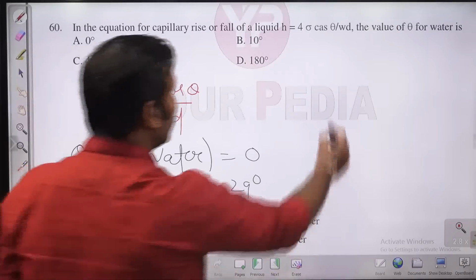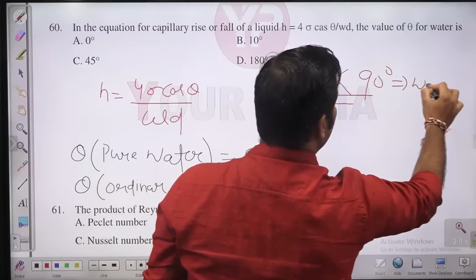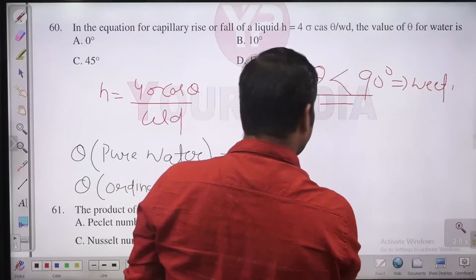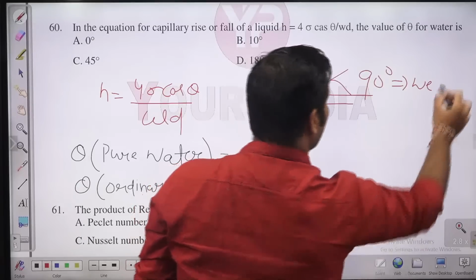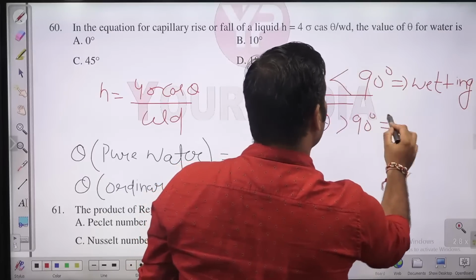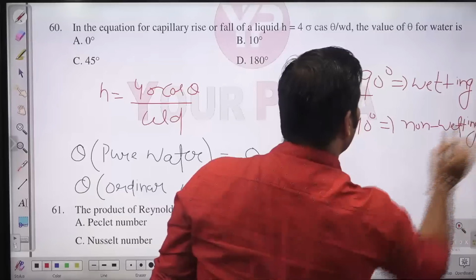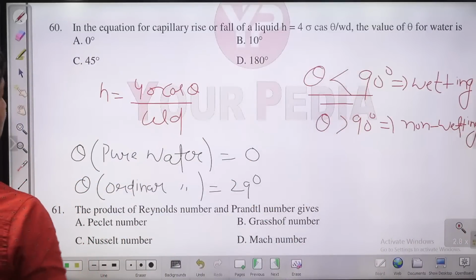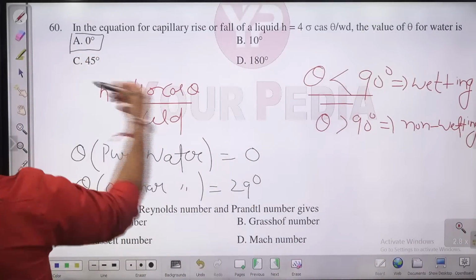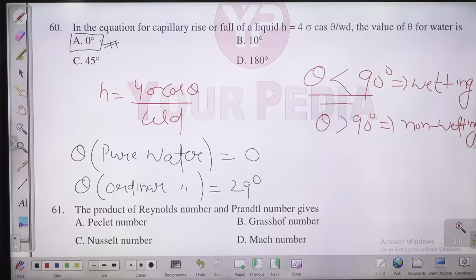Guys, this question can be asked: if the contact angle is less than 90, that fluid is known as a wetting fluid. And if the contact angle is greater than 90, those fluids are known as non-wetting, like mercury. So mercury is a non-wetting fluid. So for pure water, the angle is 0 degree, because there is no option given with 29. That's why we can go with 0. Then we can go with 0 as the answer for this question.